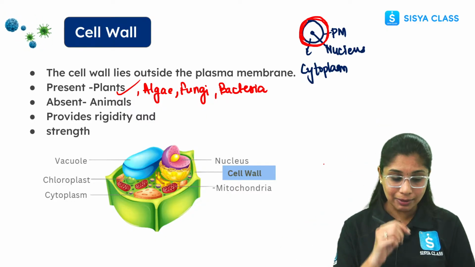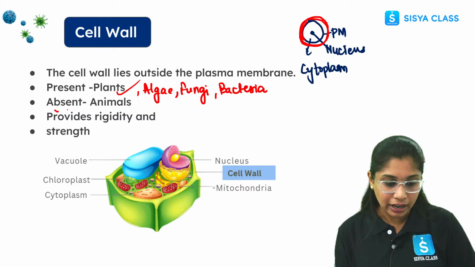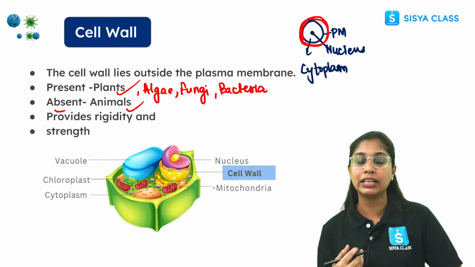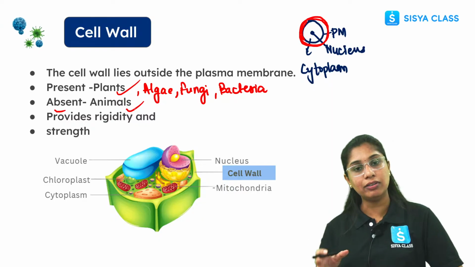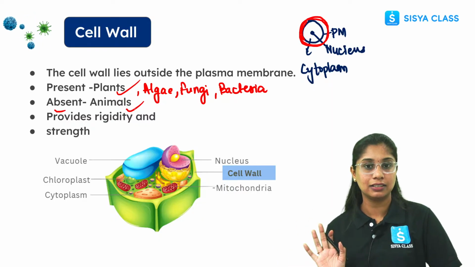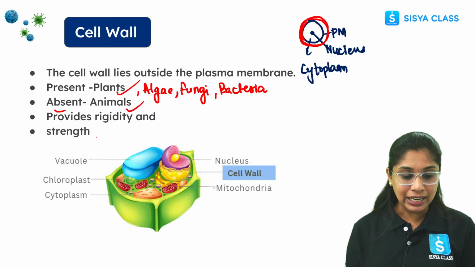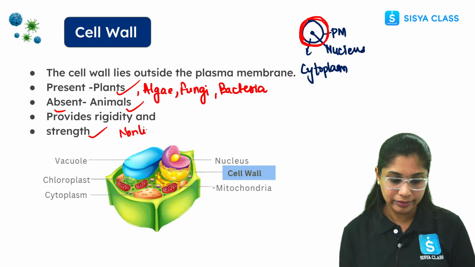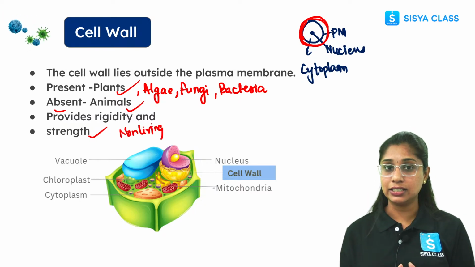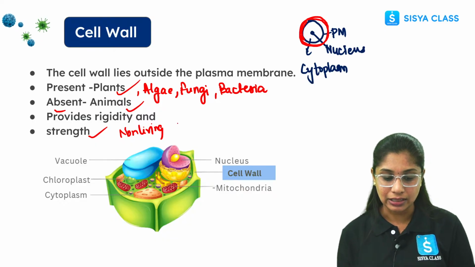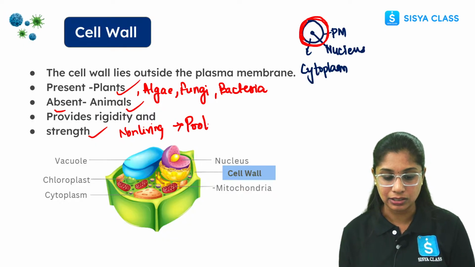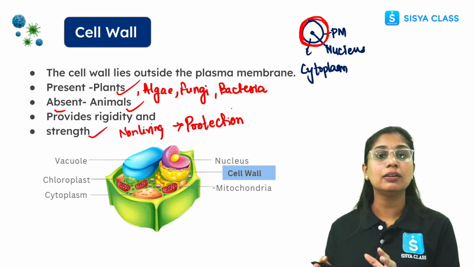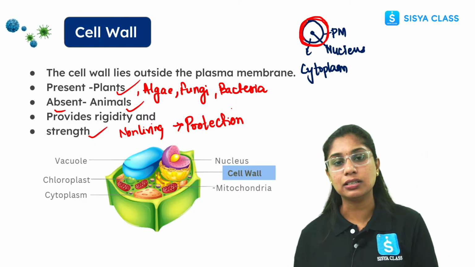Now coming to where they are absent. They are absent in animals. We humans are animals. In our case, we don't have a cell wall. Our outermost layer is the plasma membrane, that's it. Right? The cell wall provides rigidity and strength. It is non-living, and we can understand it is rigid and providing strength. So basically it is providing protection. It is the one because of which the plant cell sustains harsh climatic conditions.